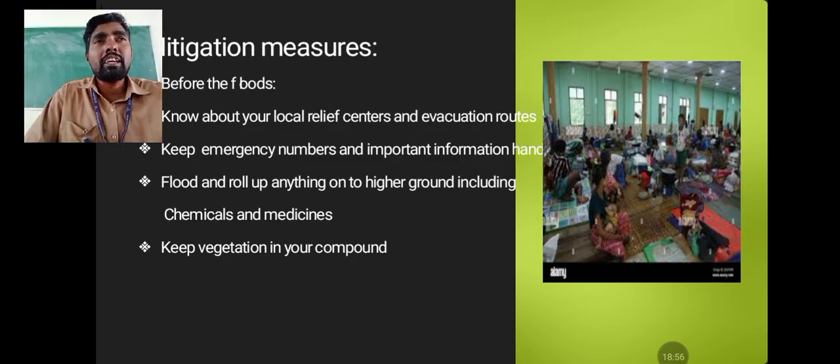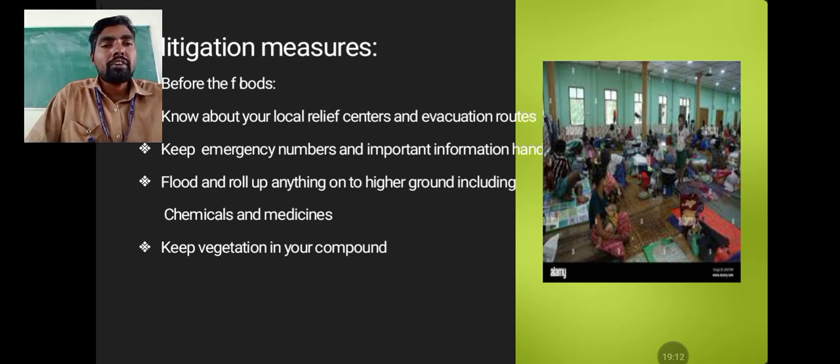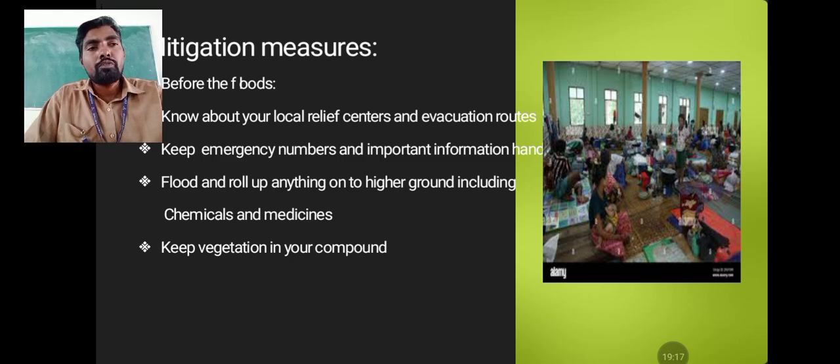At the same time, any chemicals, such as fertilizers or pesticides, or any medicines, must not be kept at the bottom. They must be kept in a very high area, not reachable by water. So keep vessels in front of the house, in front of the compound area.